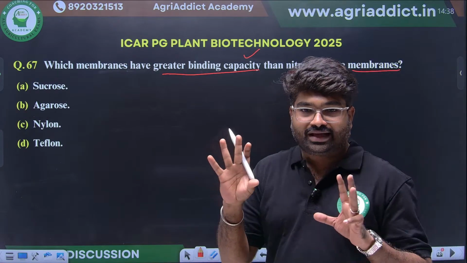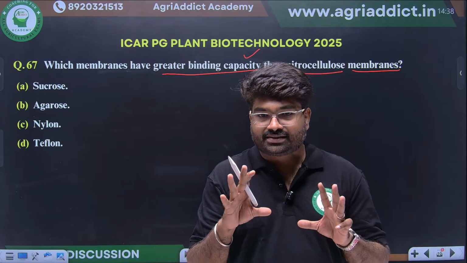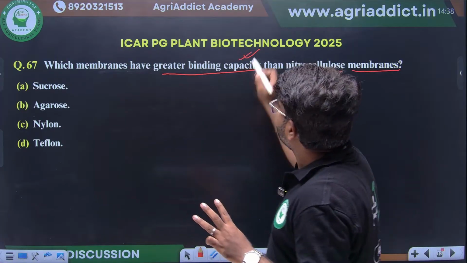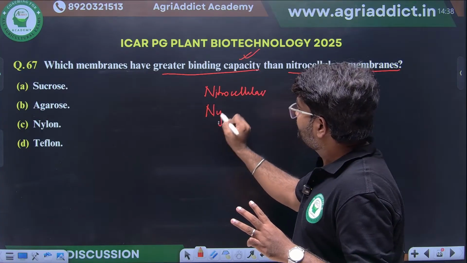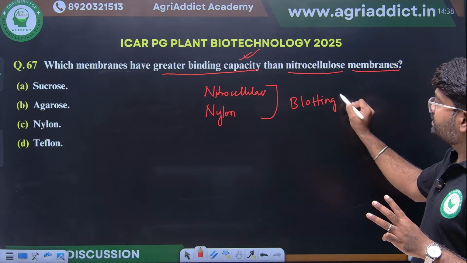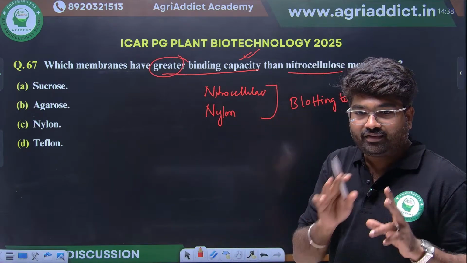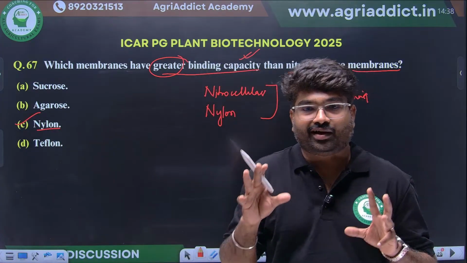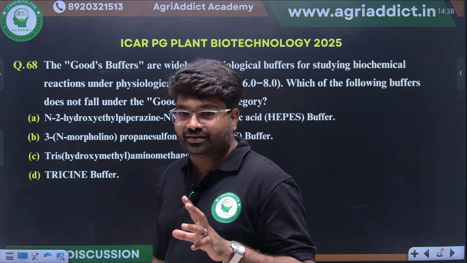Think about the question. They are asking about membranes that are used in what? SDS. We can use nitrocellulose membrane or nylon membrane. These are the different membranes that are used in blotting techniques. They are asking which has the greater affinity. The greater affinity will be for what? Nylon. Excellent. Nylon has the greater affinity. Yes, correct, Uday Lakshmi.